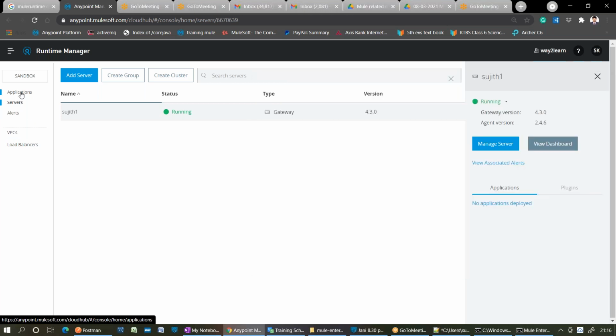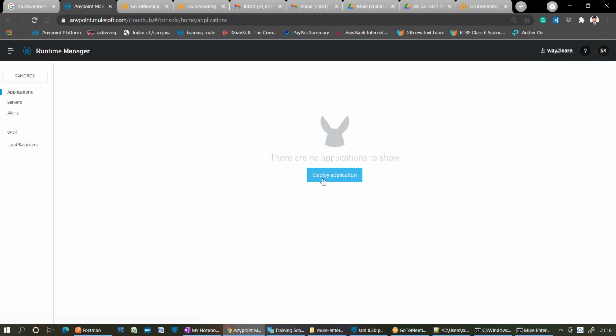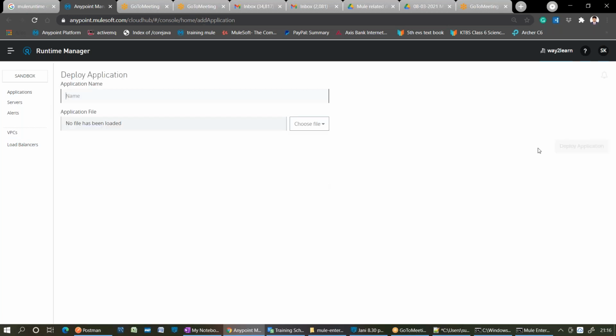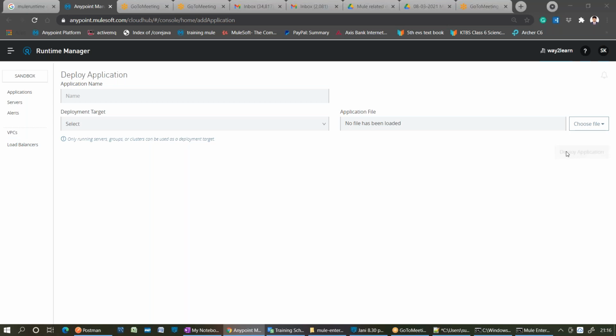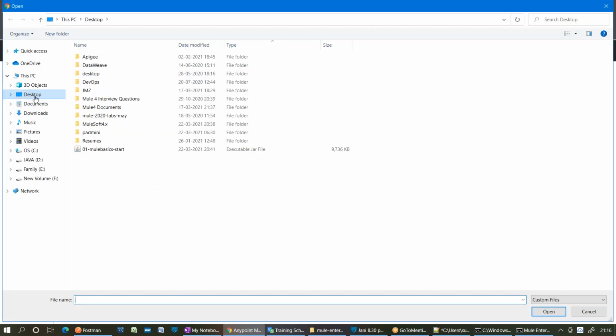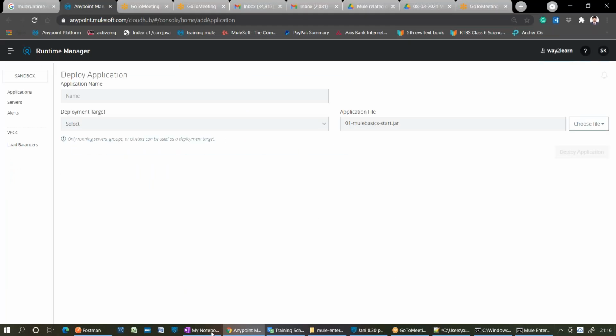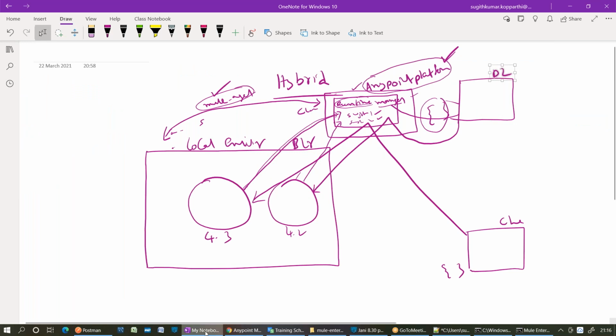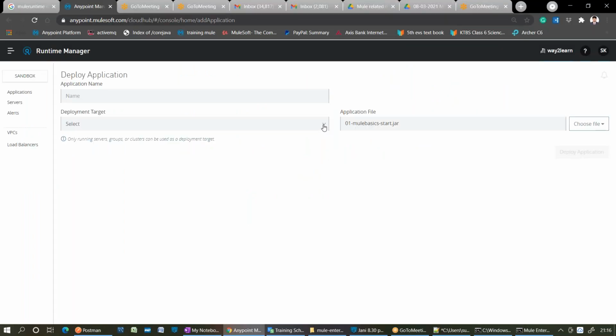What is the next step? Go to the Applications tab. Through the Applications tab, you can deploy the application. I want to go with the same application. Choose a file, upload a file, which is on my desktop: 01 mule basic start. And I can select which runtime to deploy to. If I click on the dropdown, how many runtimes are you able to see? How many runtimes did I create? One, yes, that is the one.